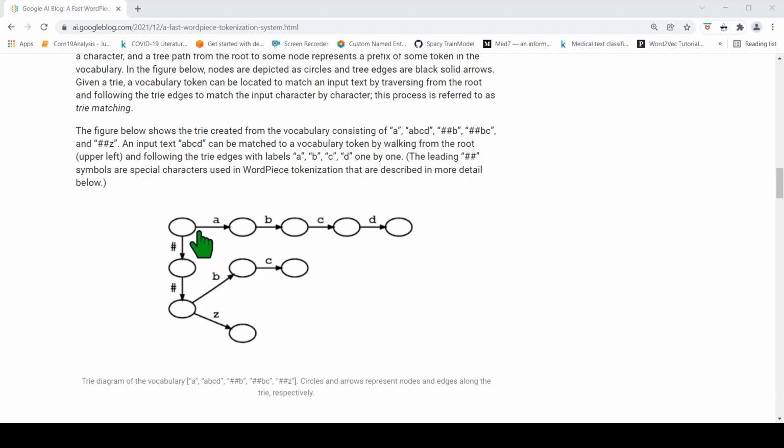So here you can see ABCD. This is one. Another one is A and this thing. So you can have BC over here, right? These are all prefixes of D over here. So in this way, for each word you can construct a trie basically, right? And input text can be matched to a vocabulary token by walking from the root. Okay, so ABCD can be matched over here, BC can be matched over here. So that's the idea over here.